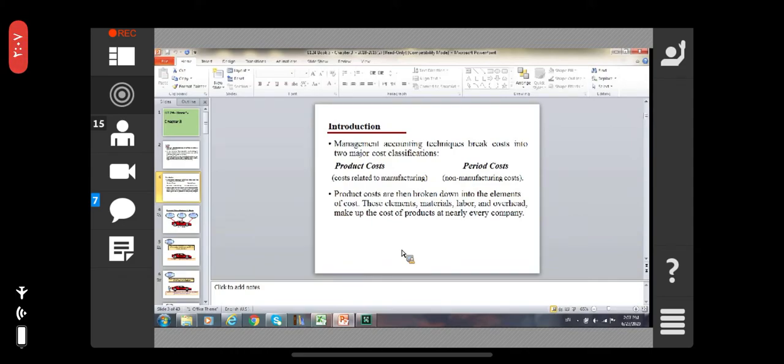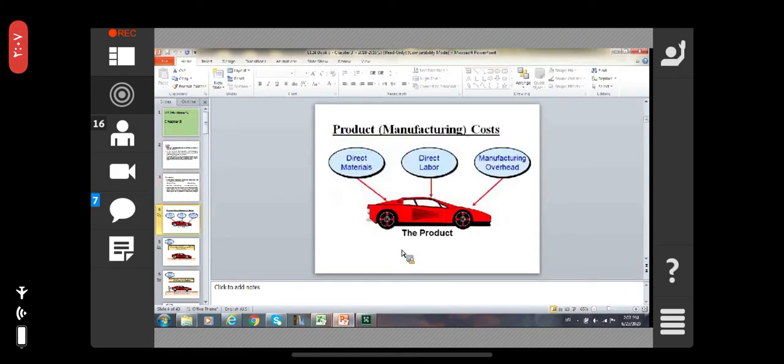The product costs are then broken down into the elements of the cost. These elements are the materials, labor and overhead, which make up the cost of the products at nearly every company. Okay, direct material, direct labor, overhead cost. The product cost or manufacturing cost, what are the elements? The direct materials, direct labor, manufacturing overhead. These three become a product cost, or you can say the manufacturing cost.